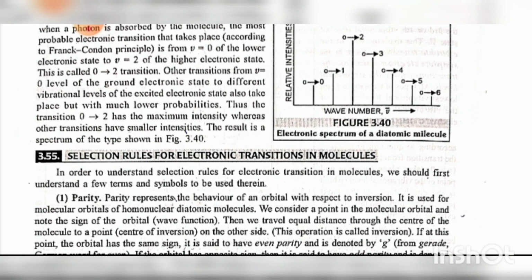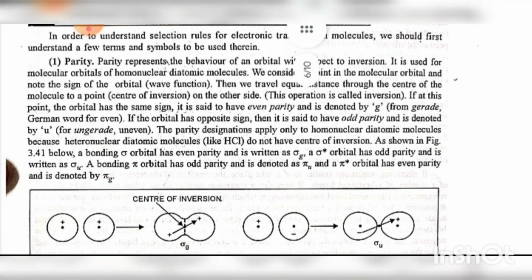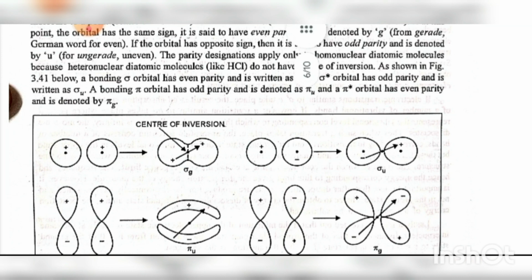If at that point the orbital has the same sign, it is said to have even parity and is denoted g, from gerade, the German word for even. If the orbital has opposite sign, then it is said to have odd parity and is denoted by u, ungerade. The parity designation applies only to homonuclear diatomic molecules because heteronuclear diatomic molecules like HCl do not have a center of inversion.